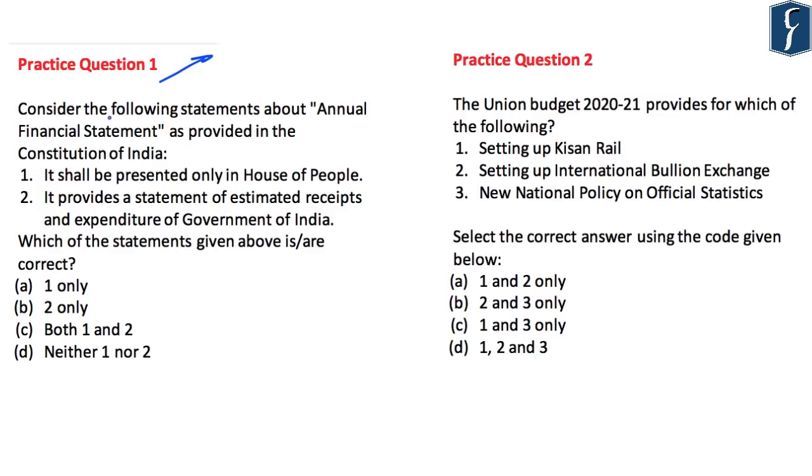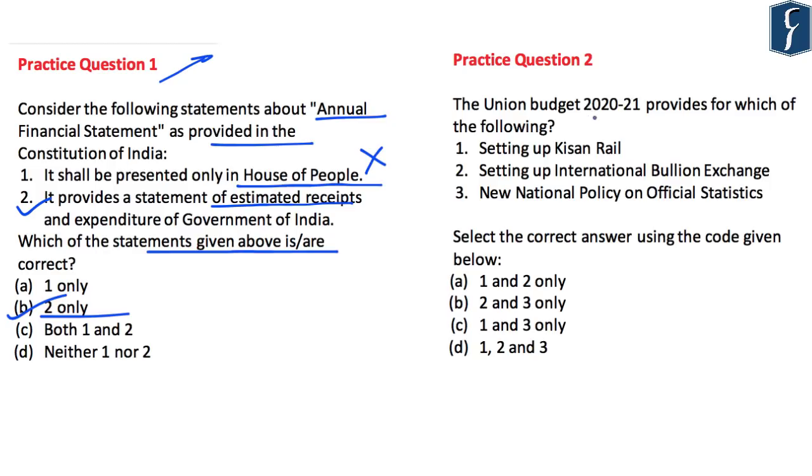Question number 1. Consider the following statements about annual financial statement as provided in the Constitution of India. First, it shall be presented only in the House of People. No, this is incorrect, as it shall be presented in both houses of Parliament. Second, it provides a statement of estimated receipts and expenditure of Government of India. Yes, this is correct. Which of the statements given above are correct? Here, the correct answer is B, that is 2 only.